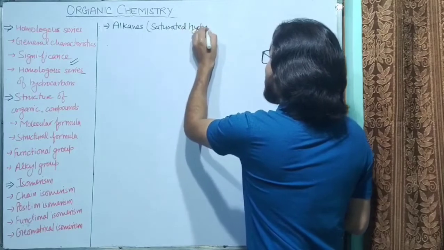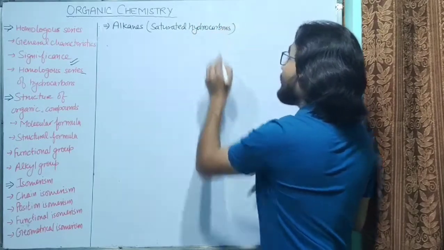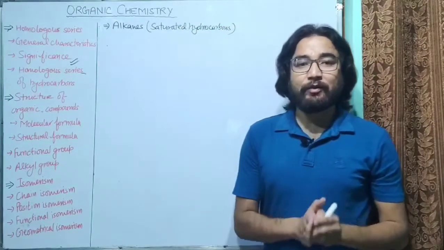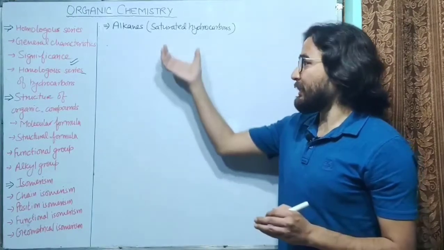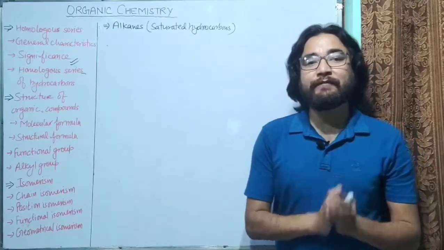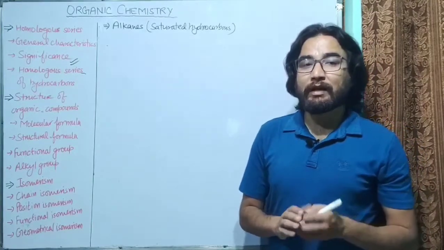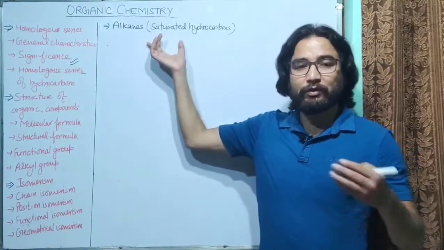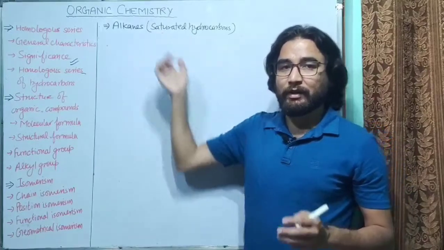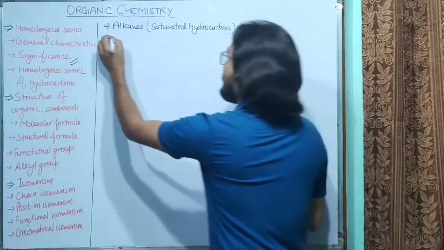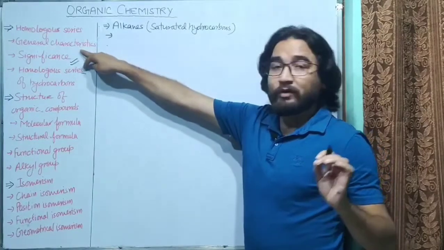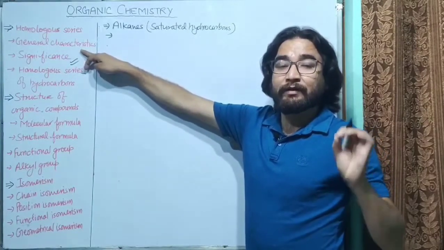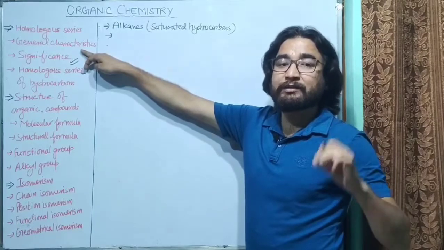That means alkanes have single bonds between carbon atoms. Such compounds are called alkanes. So alkanes are those compounds which have single bonds between the carbon atoms, and obviously only hydrogen and carbon atoms are there. One of the characteristics of the homologous series is that they have a fixed general formula, or the same general formula.